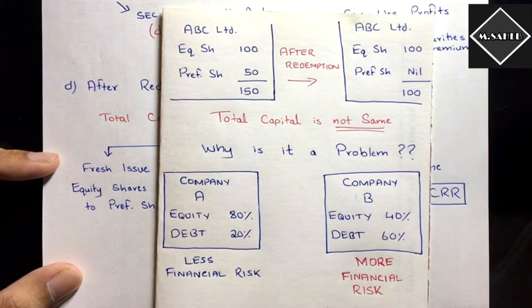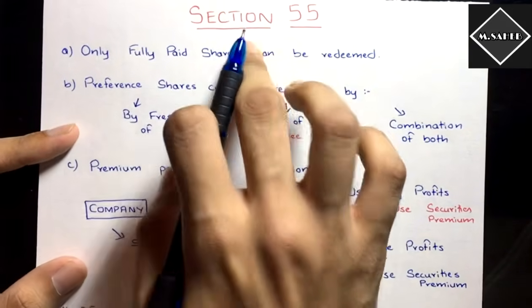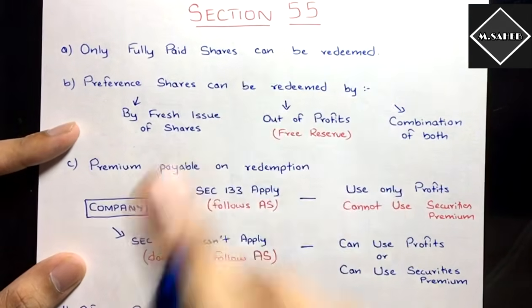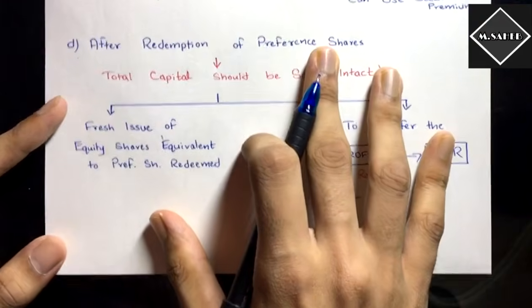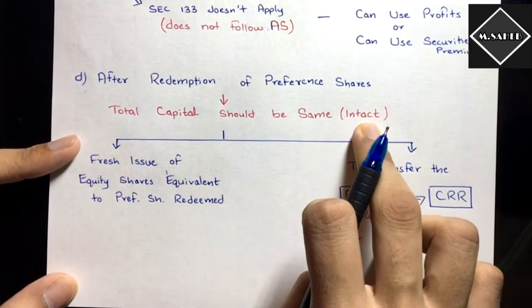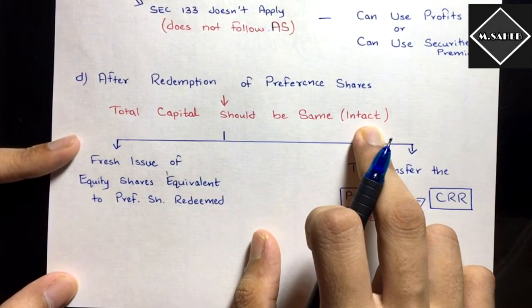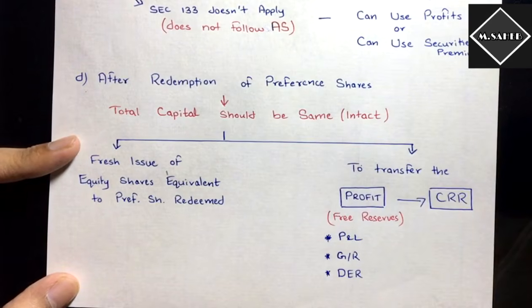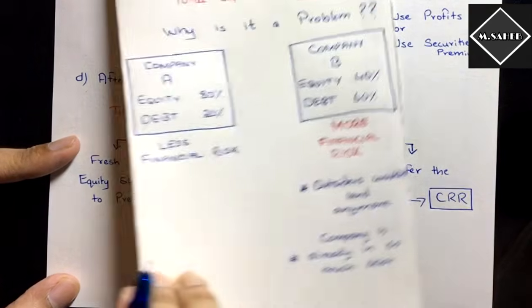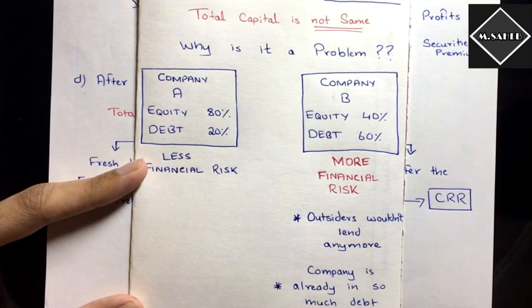Now what does section 55 tell us? This section says that the total capital of the company should not be reduced. It should be intact. It should be the same. But why should it be the same? What's the logic? Now let's understand that logic. If total capital is not the same, why is it a problem? Let's see that.